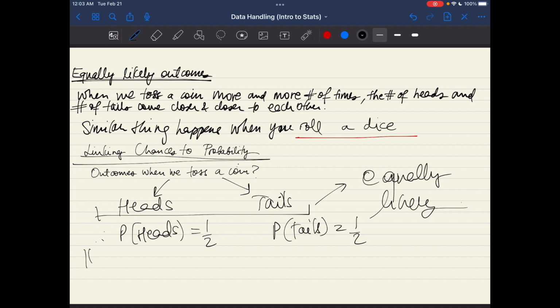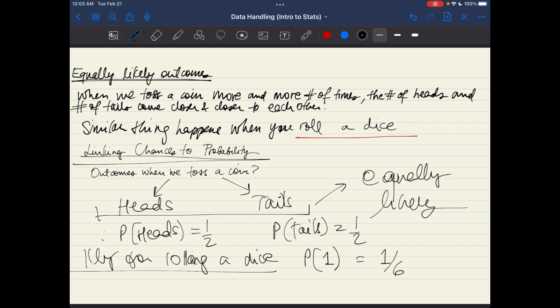Similarly, for rolling a dice, what is the probability of getting an outcome of 1? It is 1/6. Why?